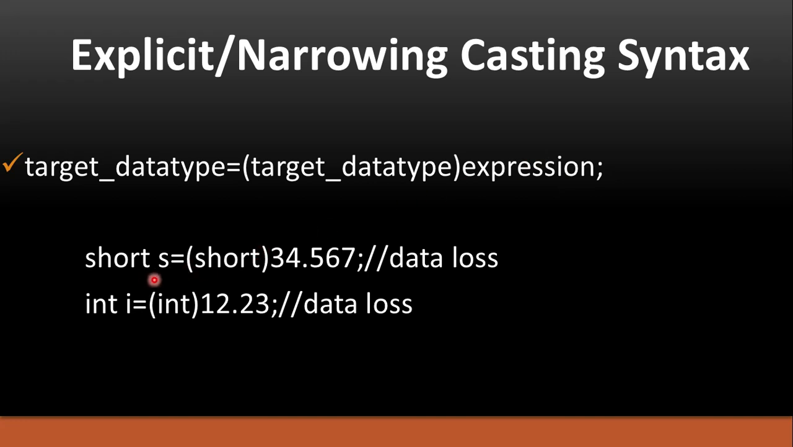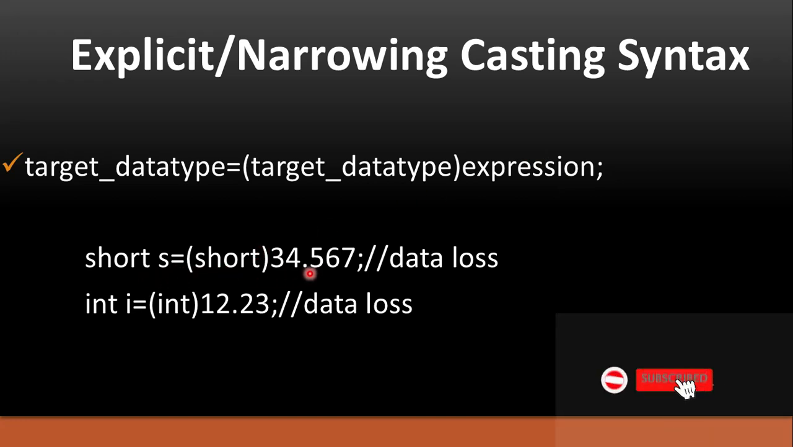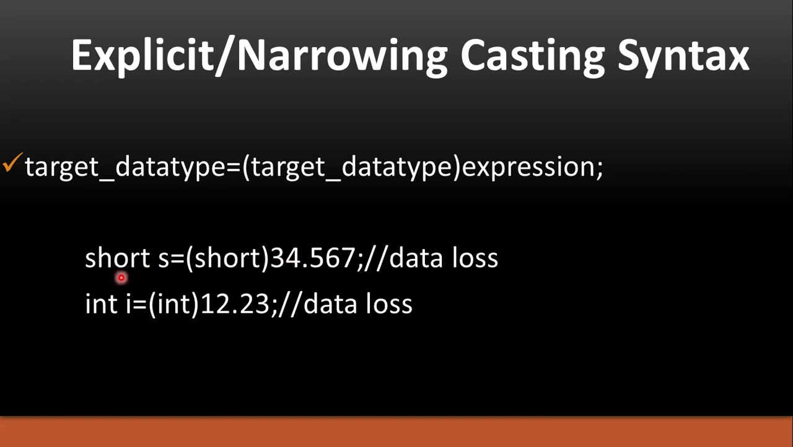For example purposes, I have taken 34.567, and I'm trying to convert this 34.567 into a short. As we all know, short comes under integer values, and here I'm trying to assign the value 34.567, so I will have data loss. Another point is that whatever variable type you are taking here, the same type should come in parentheses also. So the target data type should come in parentheses.